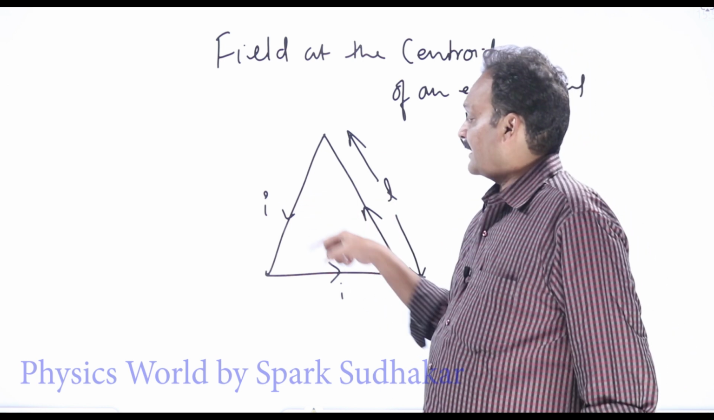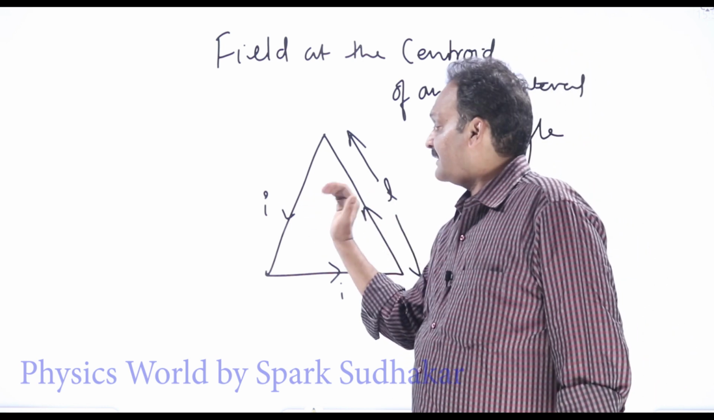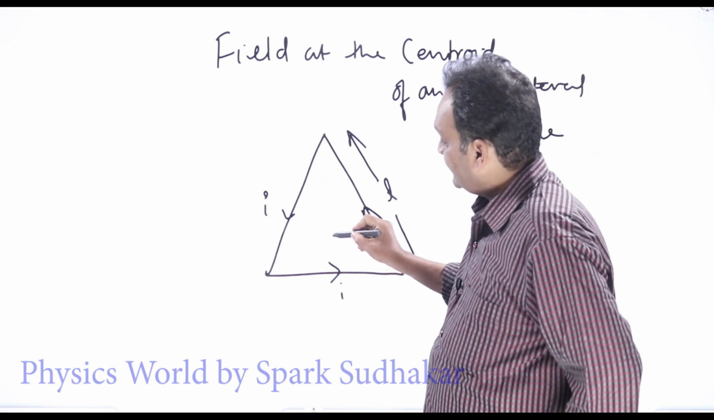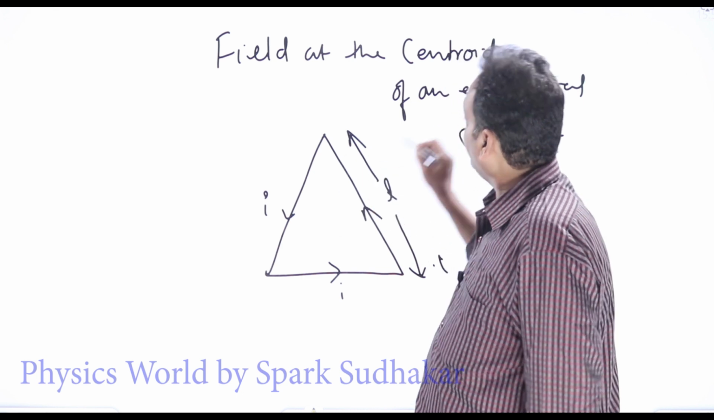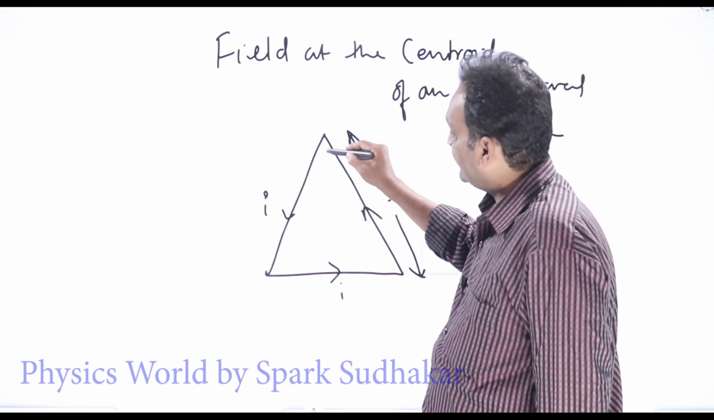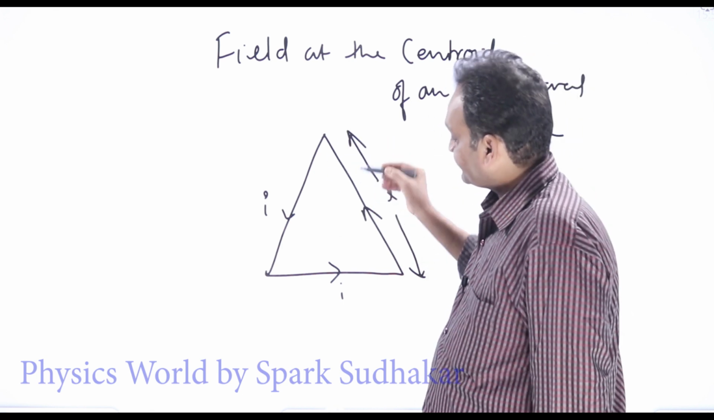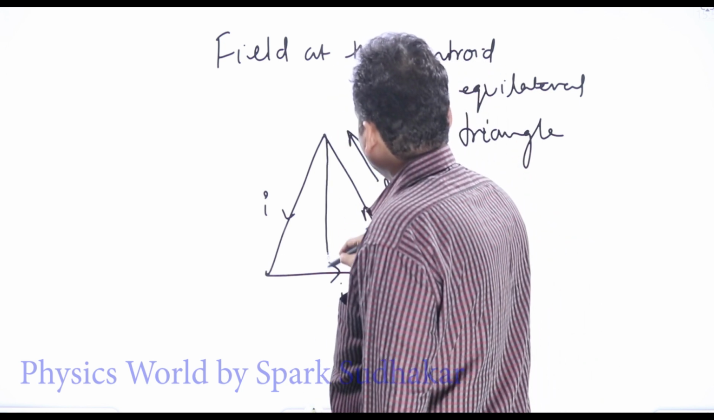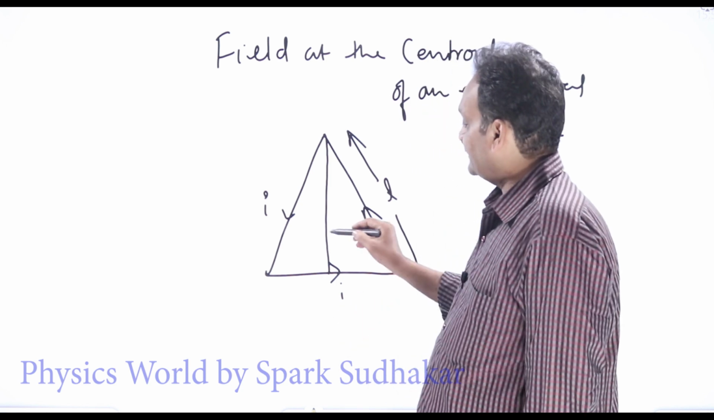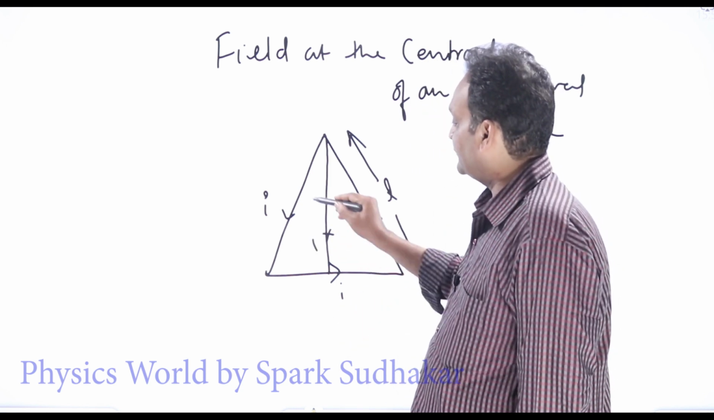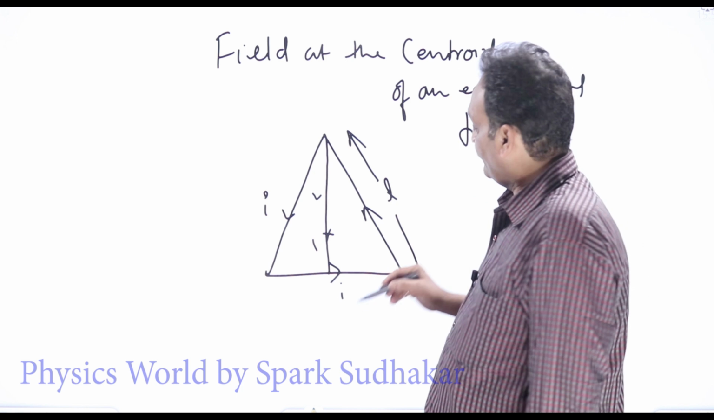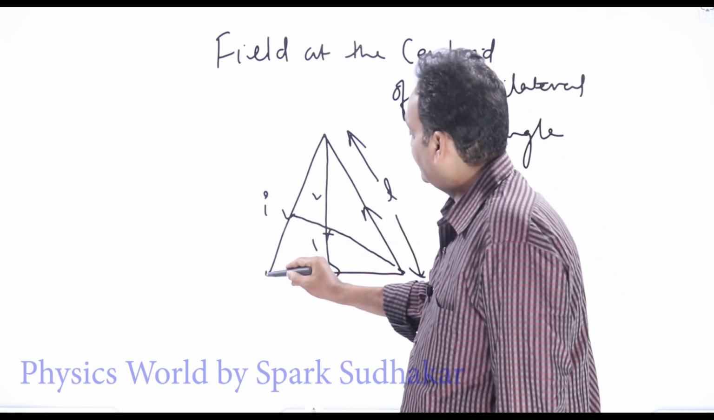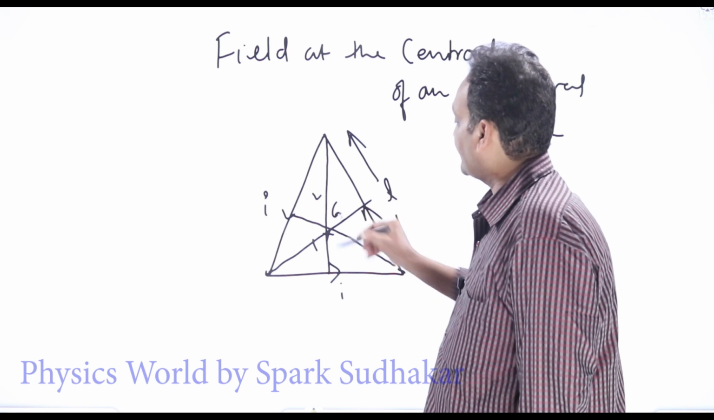Current is flowing in a loop. So what will be the direction of the magnetic field? It will be pointing out of the board here. Now the question is, what is the magnetic field at the centroid? The centroid is the point which cuts the medians in the ratio 1:2. All three medians will be cut in the ratio 1:2 like this. This point is known as centroid G.